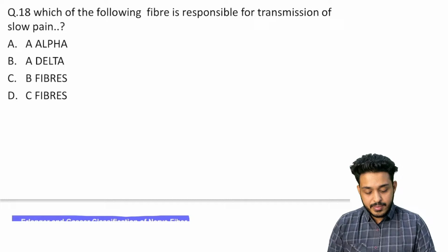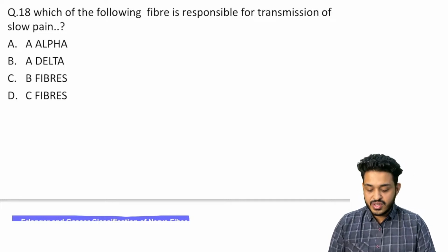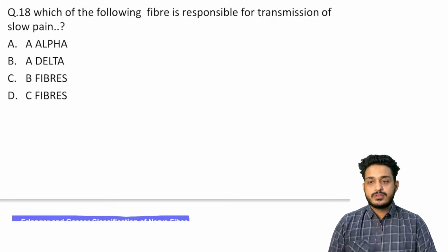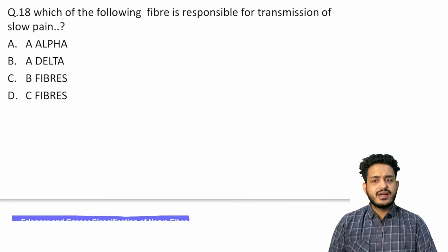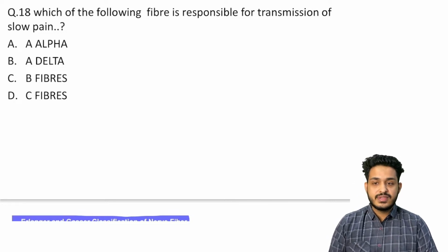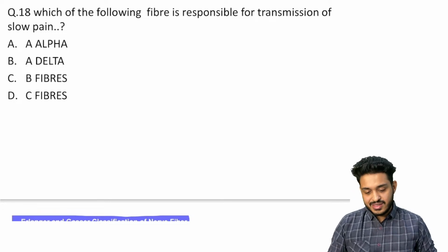Which of the following fibers is responsible for the transmission of slow pain? Slow pain. So these are the questions from the neuro part. Slow pain, fast pain, A delta, A alpha, A beta fibers. They are always asking questions on this. So what is the basic funda over here?